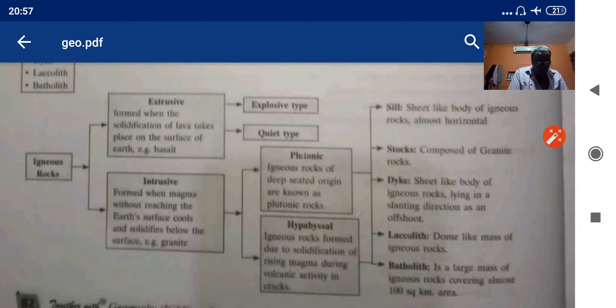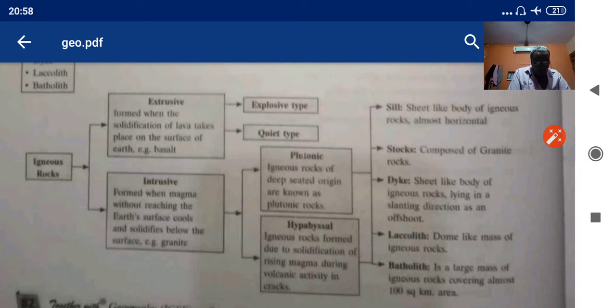Now extrusive is also of two types: explosive type and quiet type. Intrusive is also of two types: plutonic and hypabyssal.